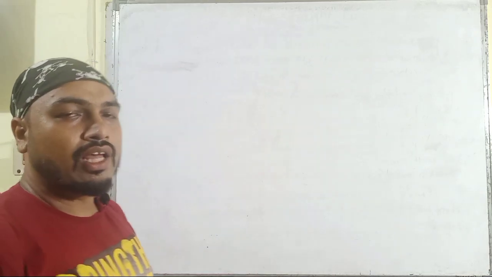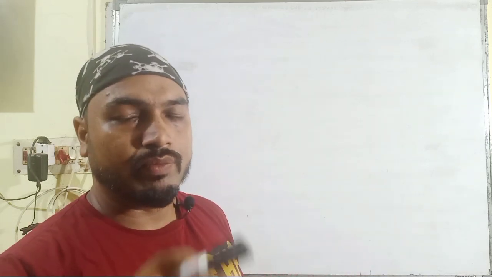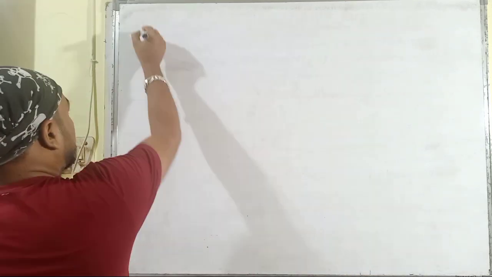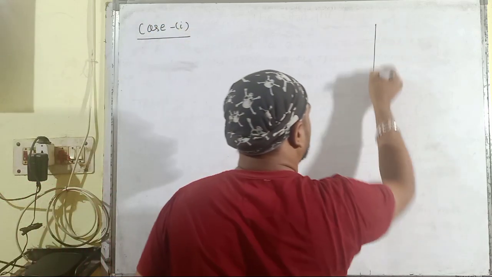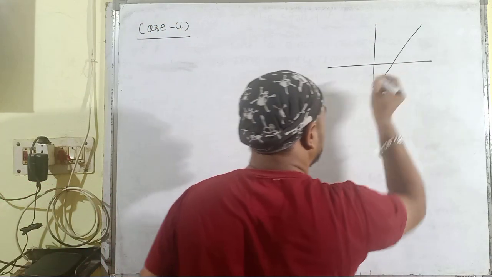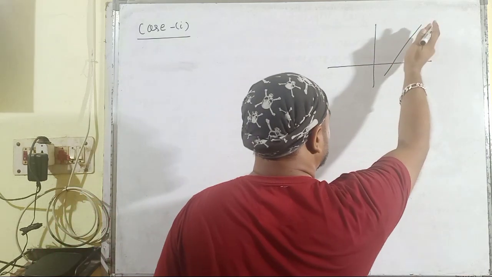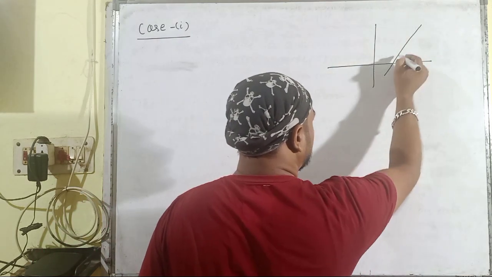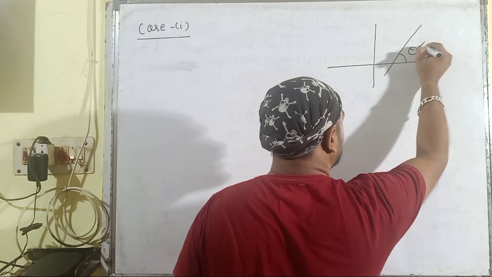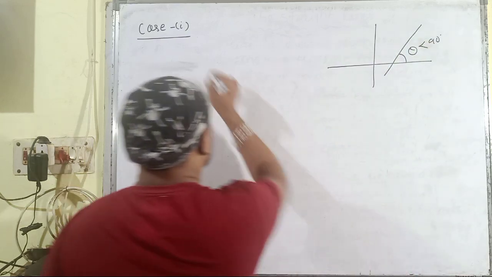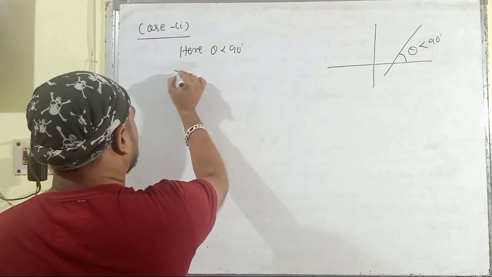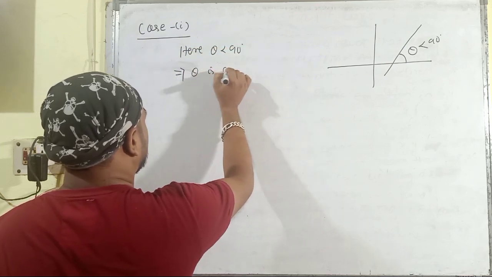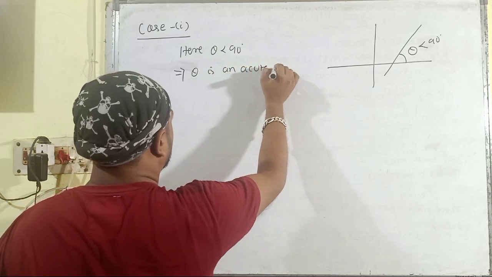So generally there are four types of angle of inclination possible for a line in a two-dimensional plane. This is case number 1. If the line is leaned or inclined towards the right hand side, then theta is less than 90 degree. Here theta is less than 90 degree, that implies theta is an acute angle.